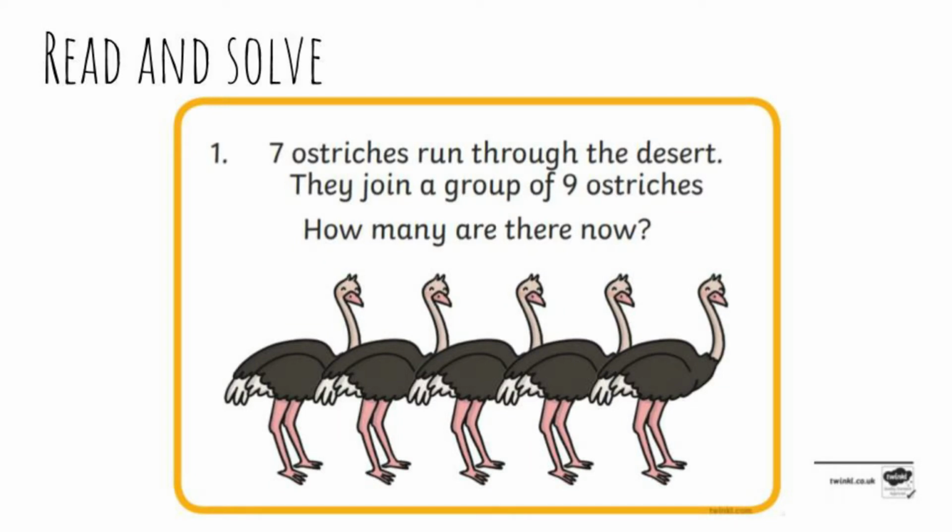7 ostriches run through the desert. They join a group of 9 ostriches. How many are there now? Pause the video and write a number sentence or equation. Are we using add or subtract? Don't forget to add the equal sign.